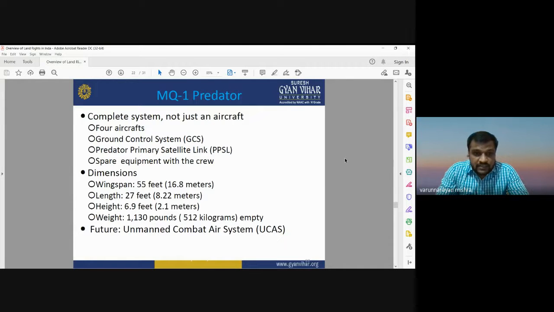It is a complete system. It's not just an aircraft. It has 4 aircrafts. It has a ground control system, Predator primary satellite link, spare equipment with the crew. Its wingspan is around 16.8 meter, length is around 8.22 meters. Its height is around 2.1 meters, and weight is around 512 kilograms.